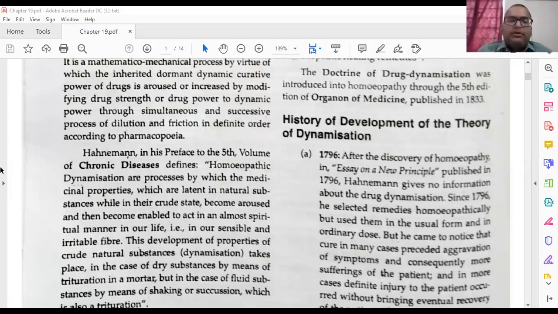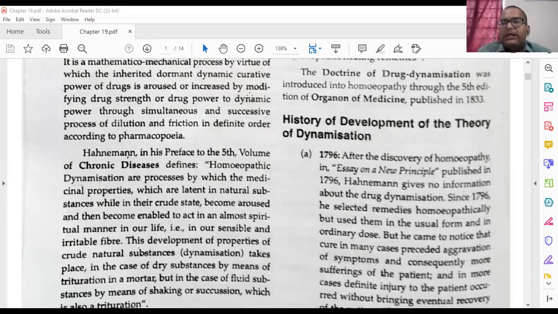Because after dilution and proper potentization, it doesn't have any material dose. It is nearly like there is no material dose. That's why it works on the dynamic level. The physiological level is a different thing; material dose works on the physiological level, what we study in physiology. But which are dynamic, already potentized, after some potency their actual material is not there. So that's why it is called a dynamic dose.